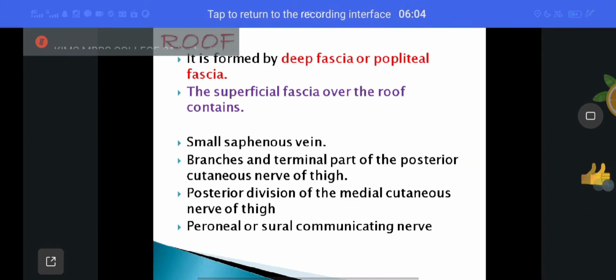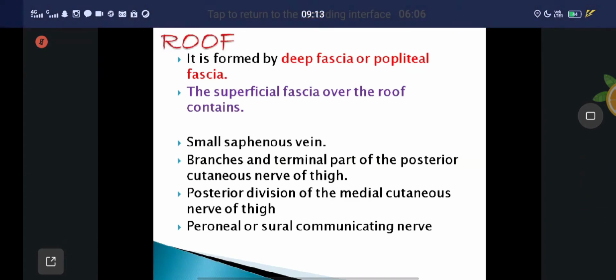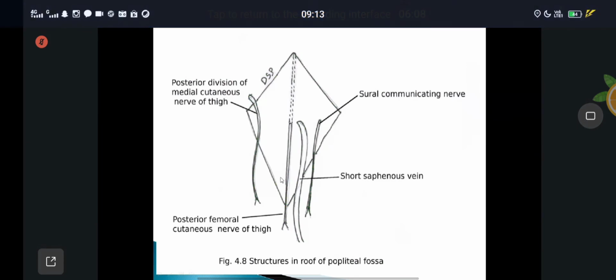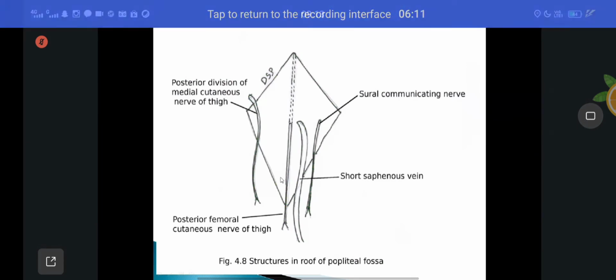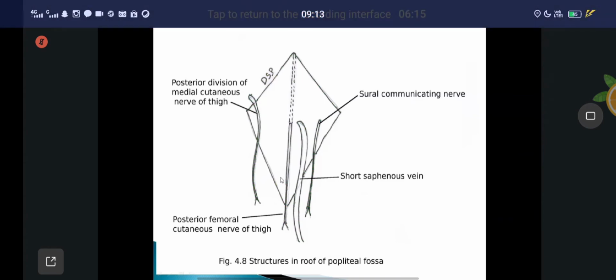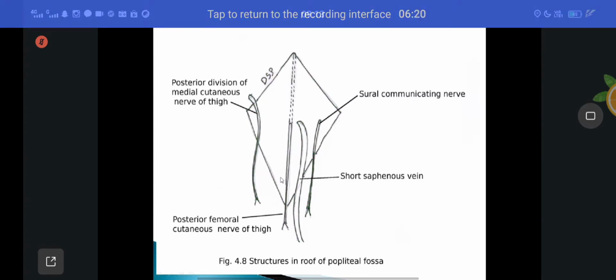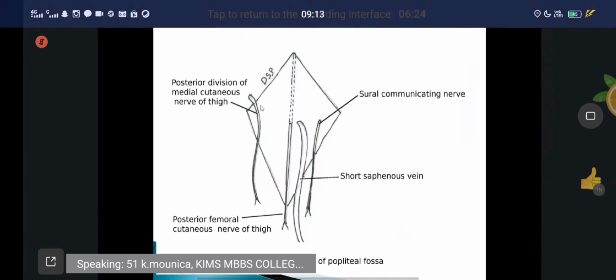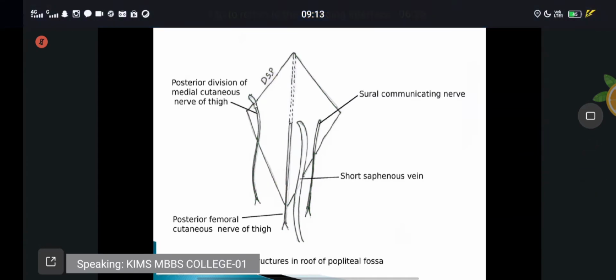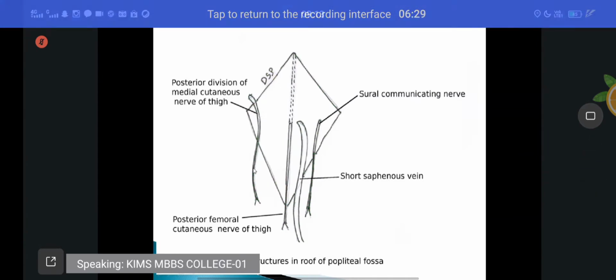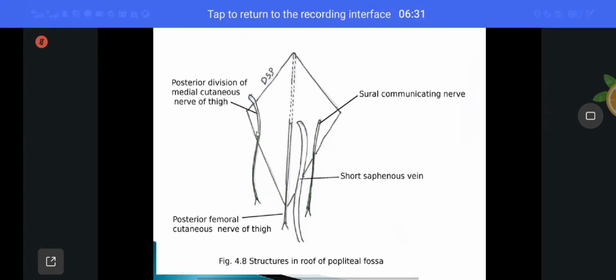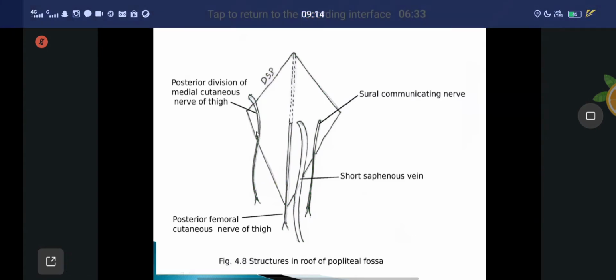Deep fascia, also called popliteal fascia. After that, posterior division of the medial cutaneous nerve of thigh. After that, posterior femoral cutaneous nerve of thigh.